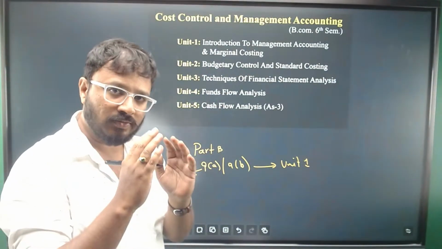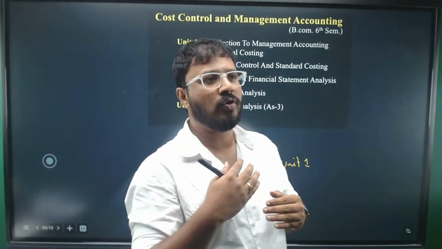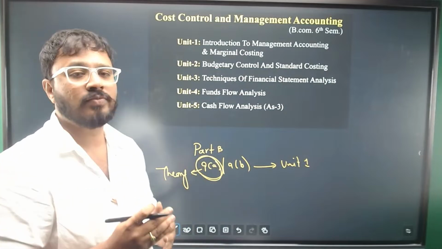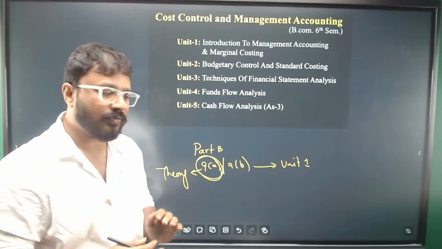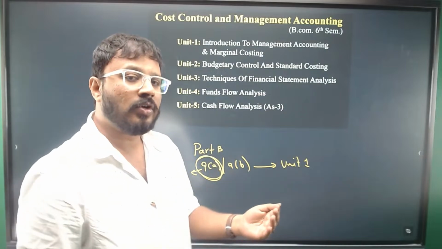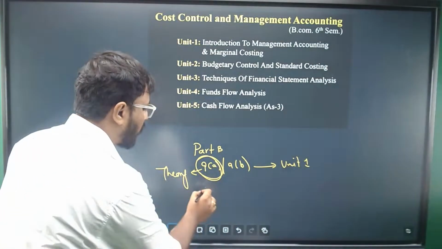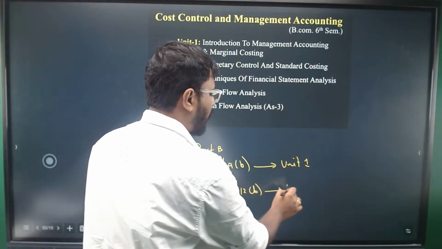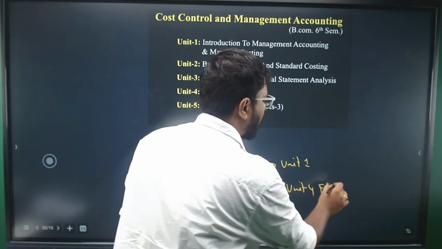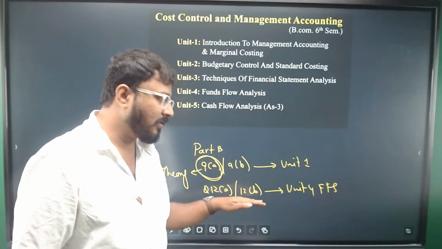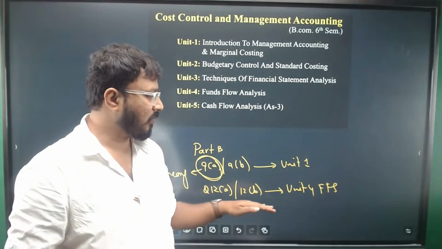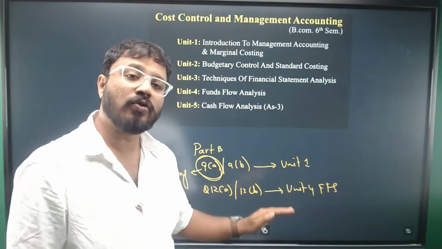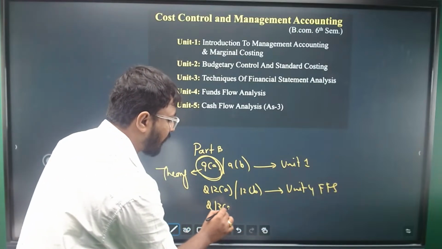If you are good with theory and not a mathematical, brainy student, go with a 9A question which focuses on management accounting, based on theory. Then go directly to either question number 13 or question number 12. Question 12A or 12B comes from Unit 4, funds flow statement. There is very little chance of getting a theory question here, but it is format based. You can score maximum from these two units, Unit 4 and Unit 5, question 13A and 13B.